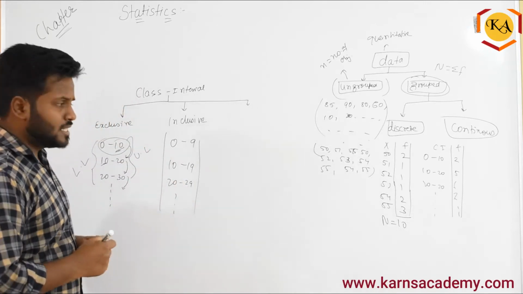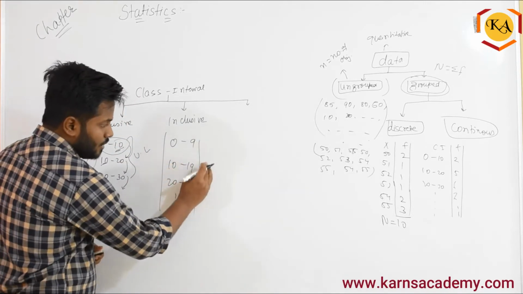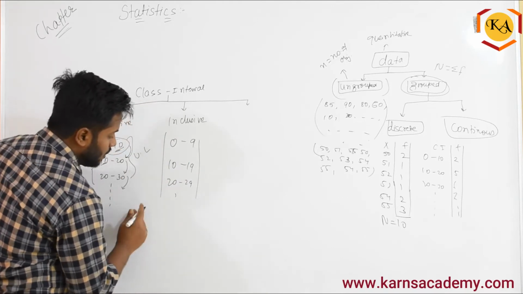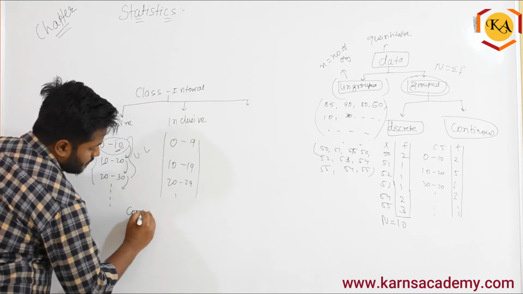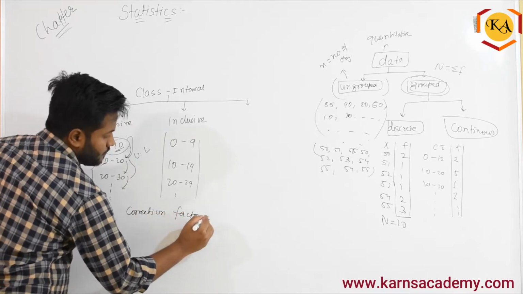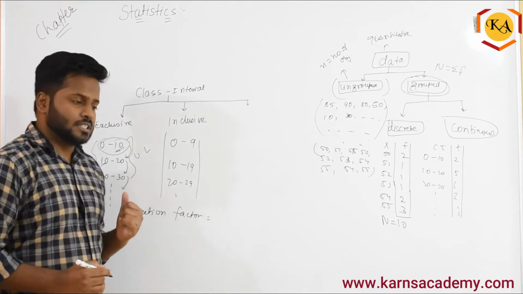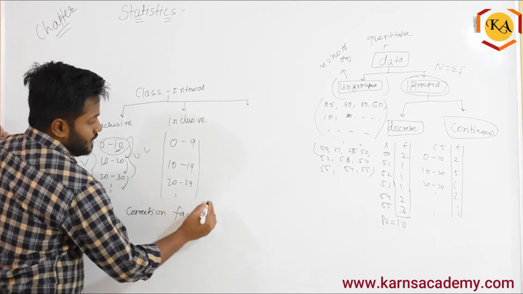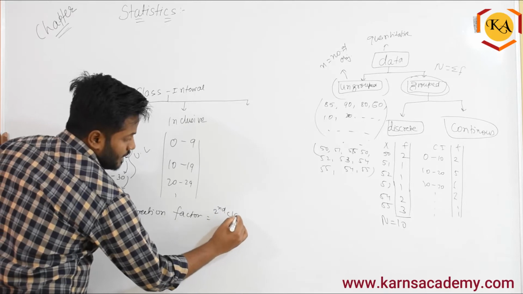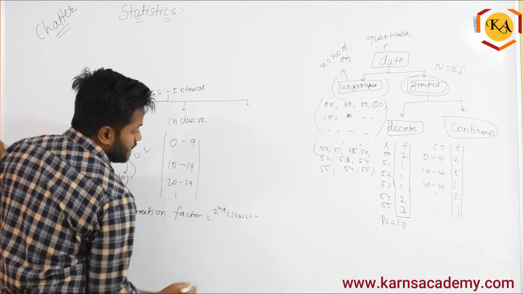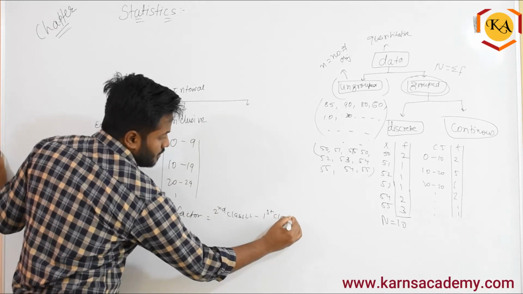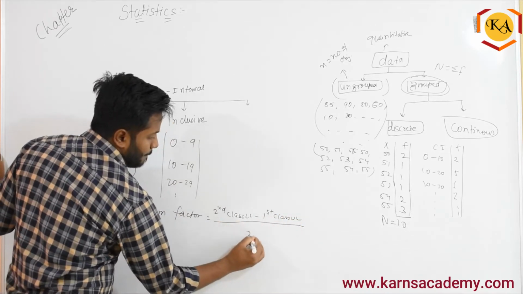So how do we convert this is, I hope you know these are upper limit and these are lower limit. So there is one small formula, we call this as a correction factor. What is this correction factor means? It says that second class lower limit minus first class upper limit divided by 2.